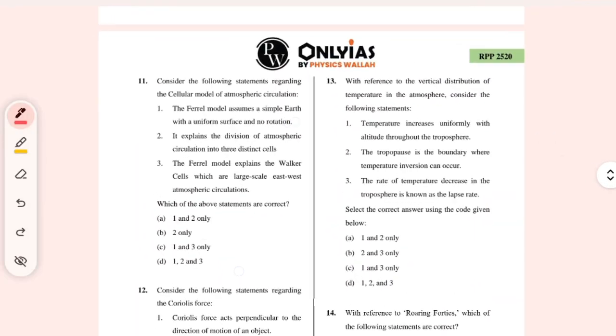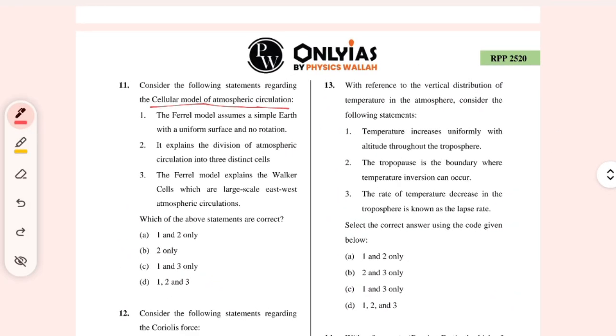Moving to the next question, cellular model of atmospheric circulation. So we come across 3 types of model: the Ferrel model, Hadley model, and the polar model, right? This is the cellular model of atmospheric circulation. The Ferrel model assumes a simple earth with a uniform surface and no rotation, and it explains the division of the atmosphere into 3 distinct cells. Explain the Walker cell, which is large scale east west atmospheric circulation.